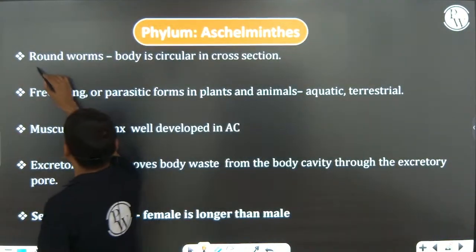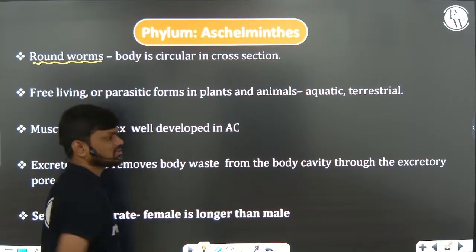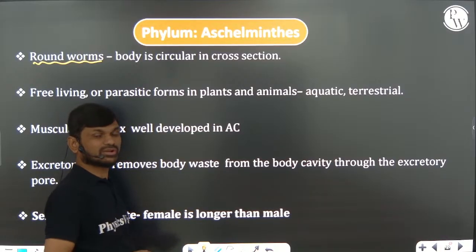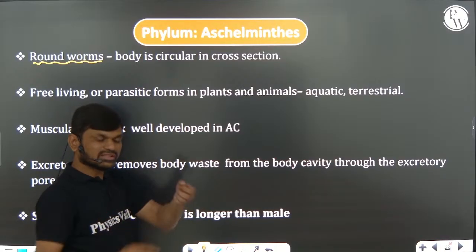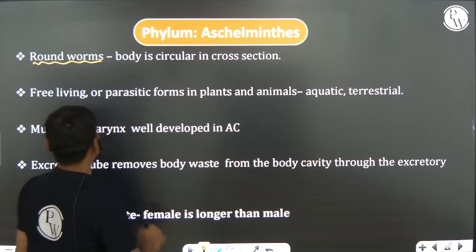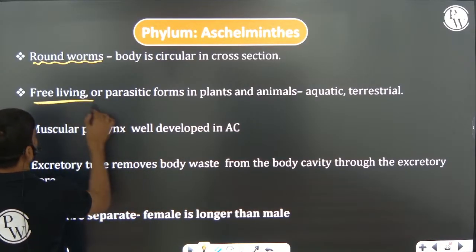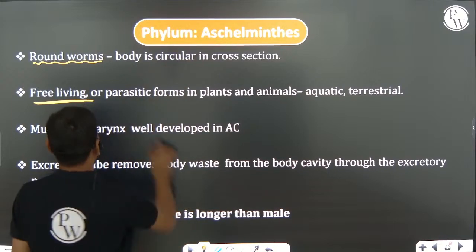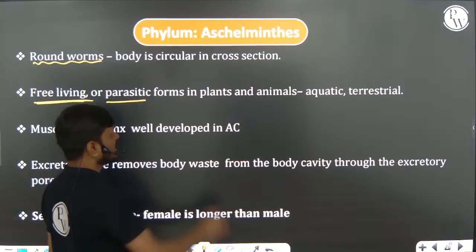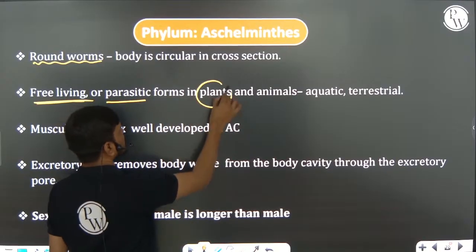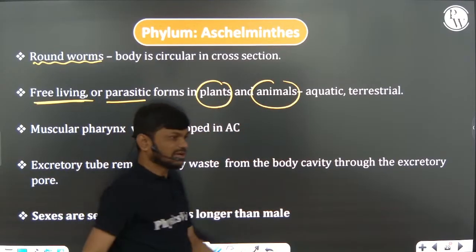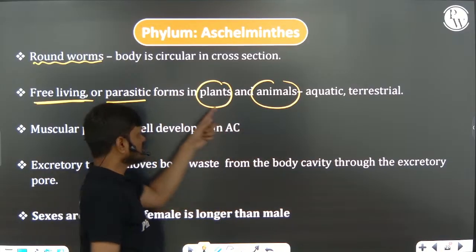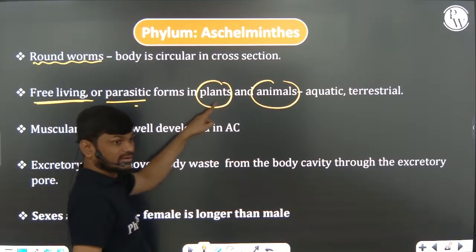Next one, Aschelminths, commonly known as roundworms, because the body is circular when you take a cross section. When you are cutting these animals, we are getting a circular section, and based on that only they are called roundworms. The animals that belong to Aschelminthes are either free living or parasitic forms. If they are parasitic forms, they are present in plants and animals. But in the case of Platyhelminthes, they are endoparasites in animals and human beings.